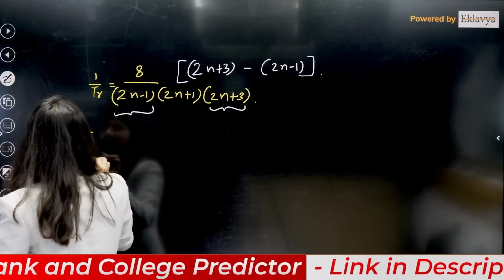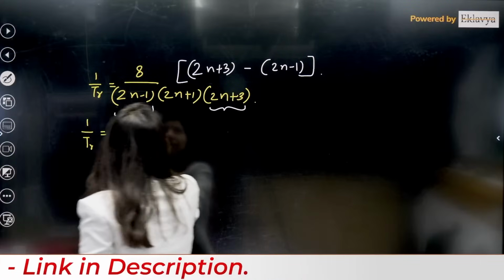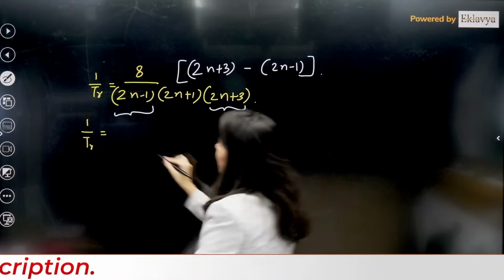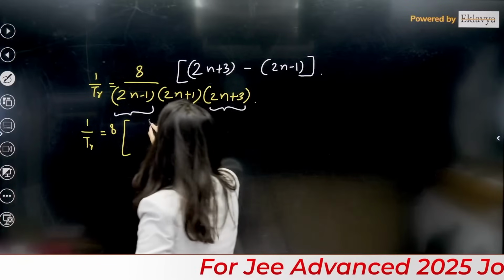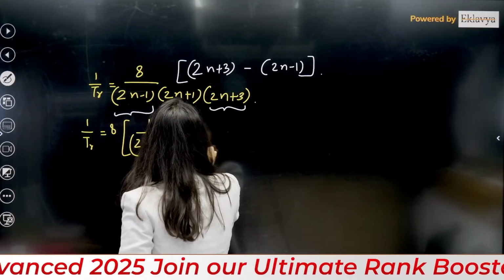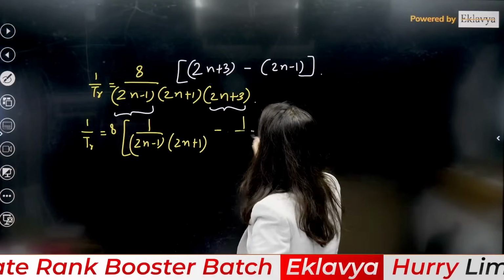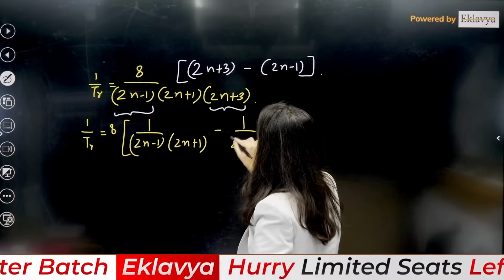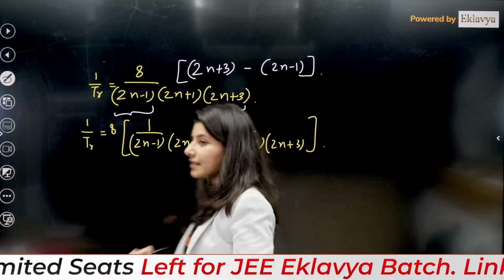Then 1 upon Tr is equal to, now separate it out, 8 is right there. 2n plus 3 minus 2n minus 1 upon the whole thing: 1 upon 2n minus 1, 2n plus 1 minus 1 upon 2n plus 1, 2n plus 3. Correct? This is 1 by Tr.